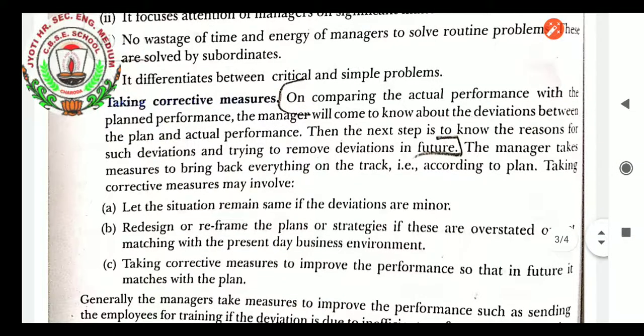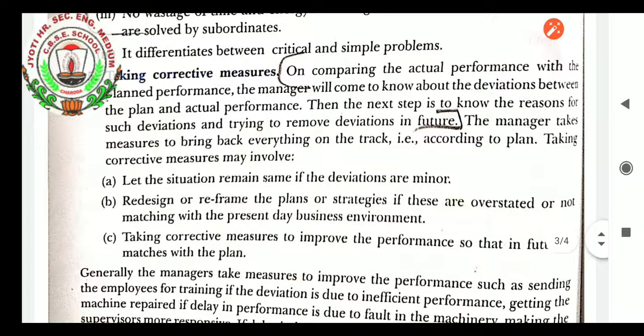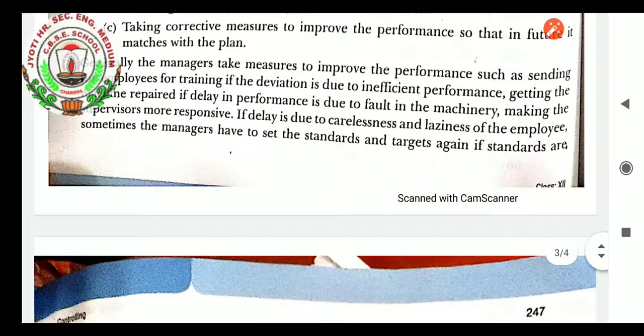So these are the things, students, which we have to take steps on. Taking corrective measures is very important. We have to compare the actual performance with the planned performance. Then only we can come to know what the deviation is. After knowing the deviation, we must take measures also. We must know the reason and causes of the deviation and must respond immediately. So that is taking corrective measures according to plan. Let the situation remain the same if the deviations are minor, that is suggested. Redesign or reframe the plans if the deviations are major, and corrective measures must be taken immediately.